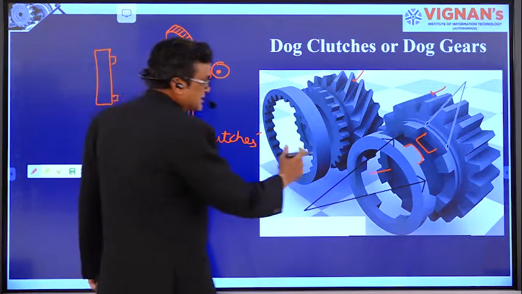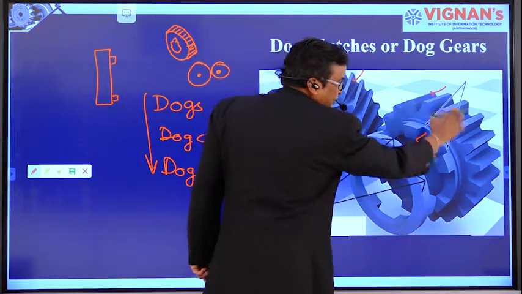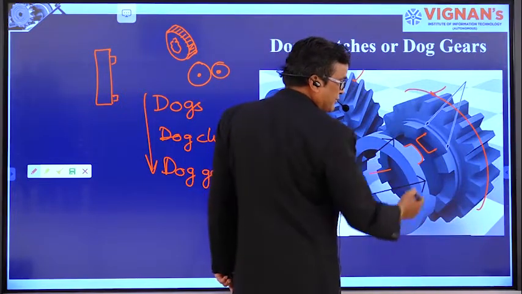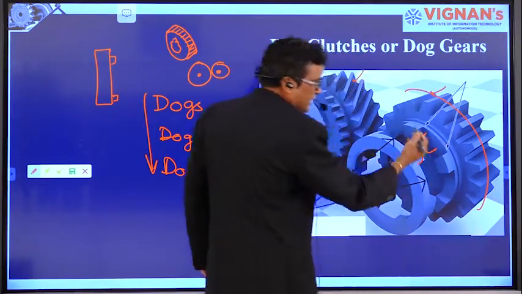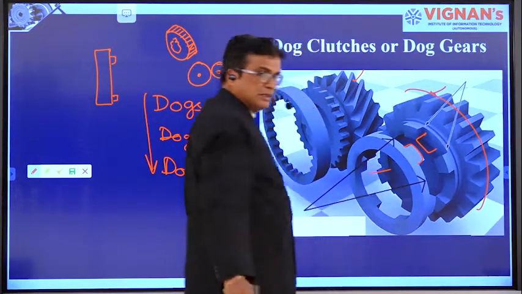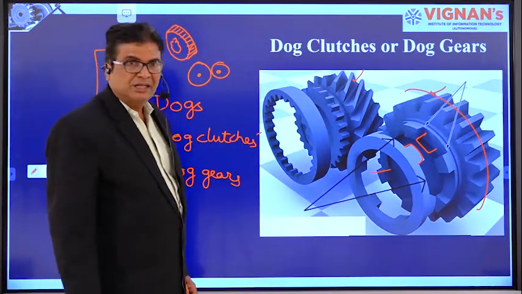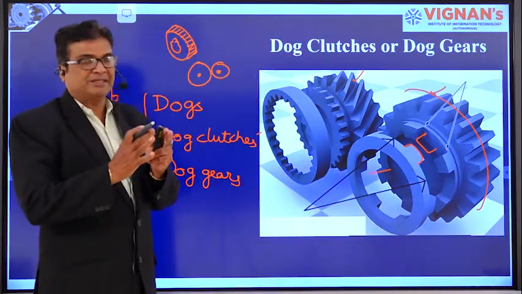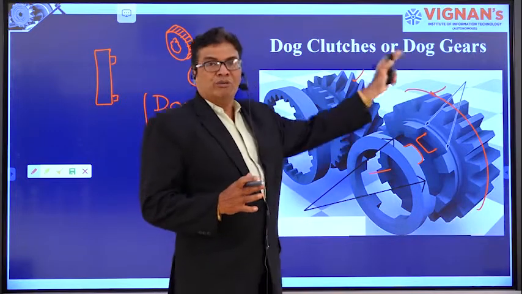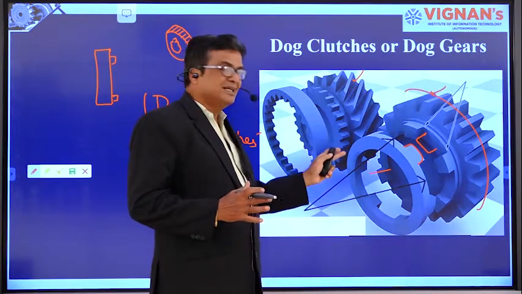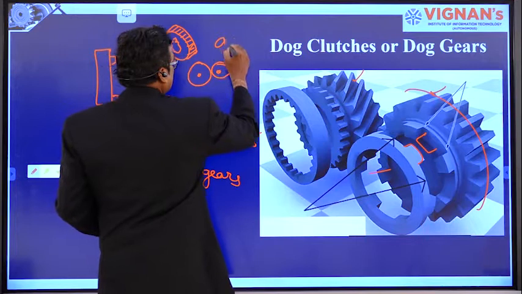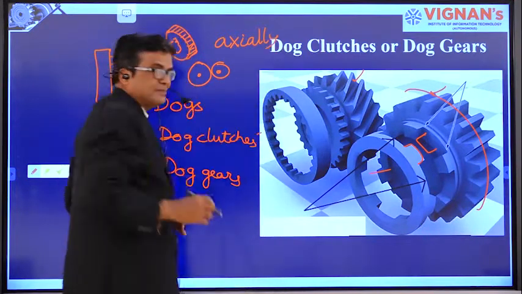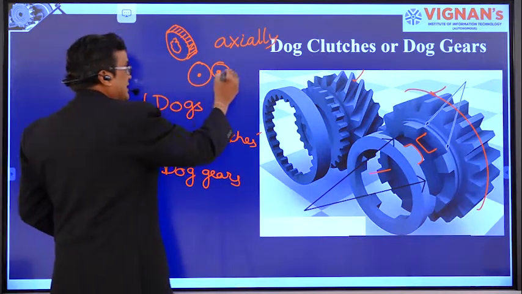So this is the side of the gear wheel, and this is the periphery of the gear wheel. To the side of the gear wheel, the dog teeth are cut, and the dog teeth go one inside the other axially. These gears are one over the other, but the dog teeth engage axially. All other teeth engage peripherally.